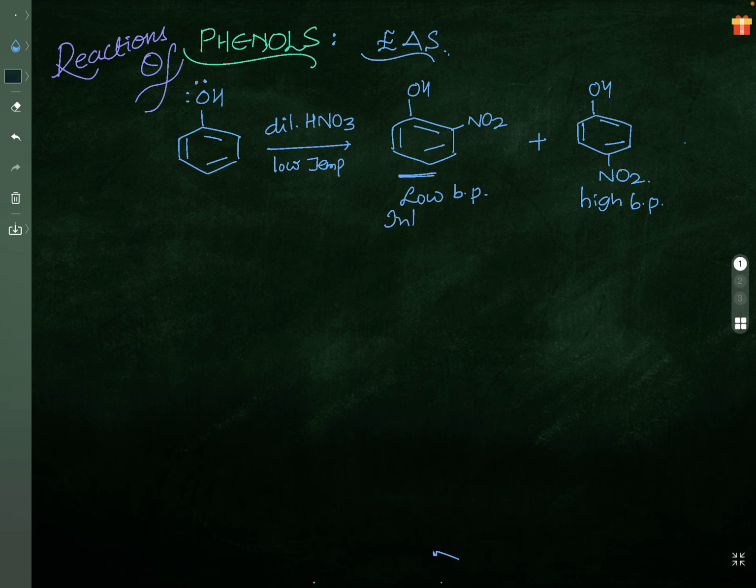It is having intramolecular hydrogen bonding and this is with intermolecular hydrogen bonding. Intramolecular hydrogen bonding causes the boiling point to be low and intermolecular hydrogen bonding causes the boiling point to be more. Fine. So you can use steam distillation technique. It is steam volatile, ortho-nitrophenol.